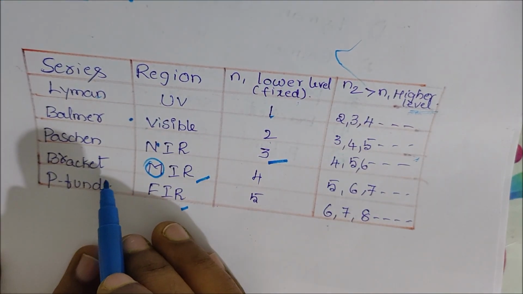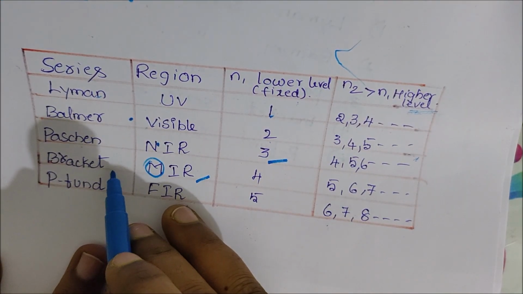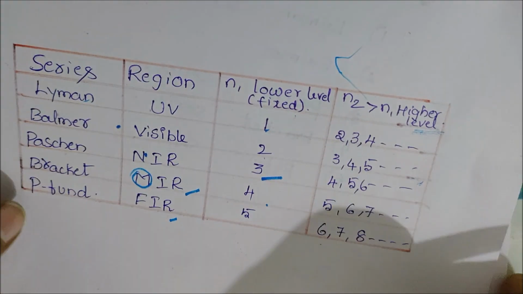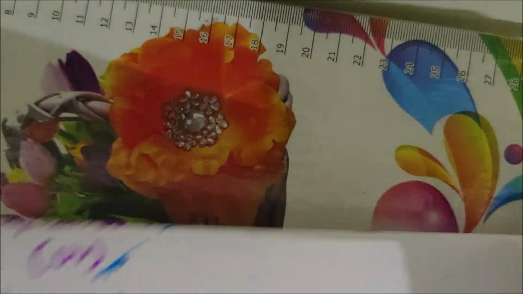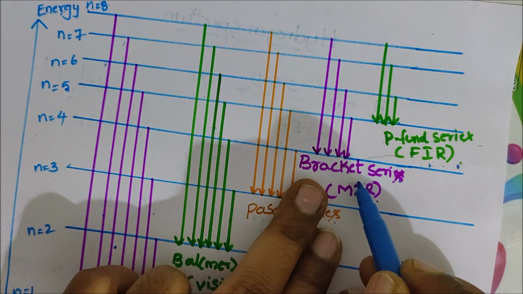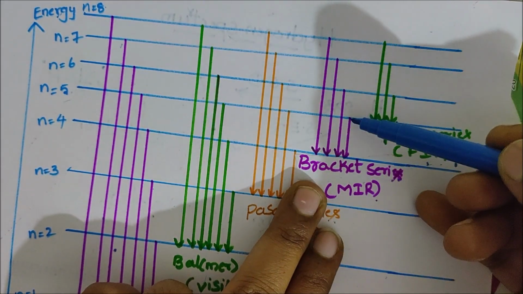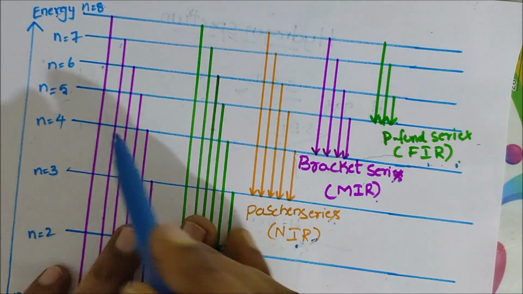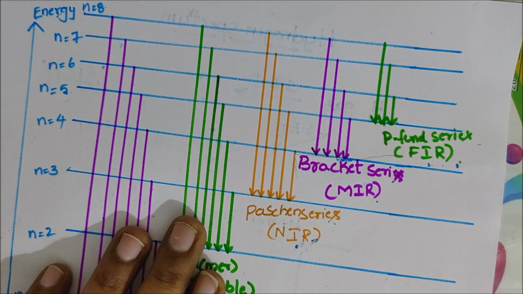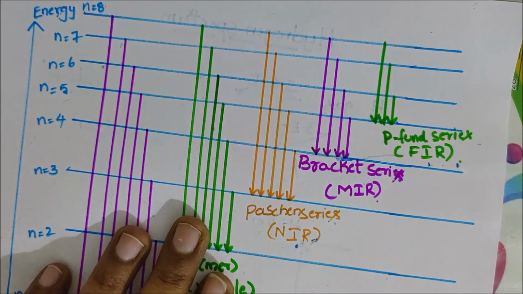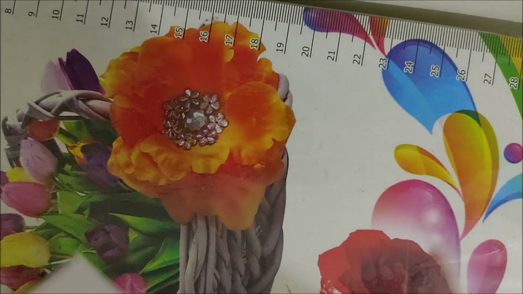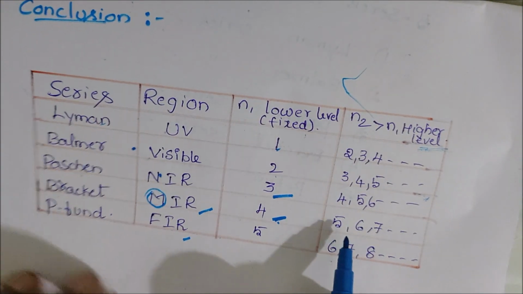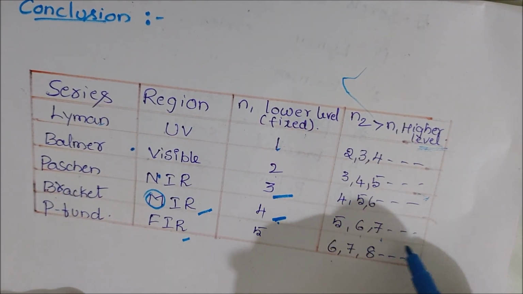The Brackett series is the fourth series. This is observed in the middle IR region, when the electron jumps from higher energy levels to the fourth energy level. When the electron jumps from higher energy levels to the fourth energy level, this series is called the Brackett series. And n1 equal to 4 and n2 equal to 5, 6, 7, and so on.